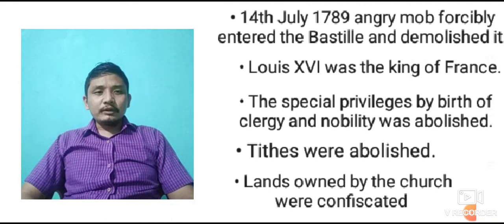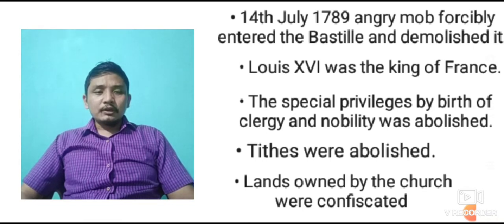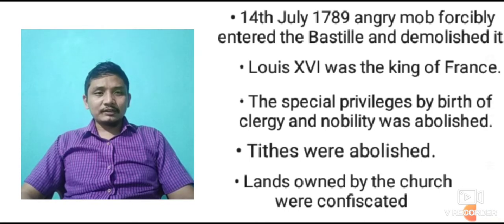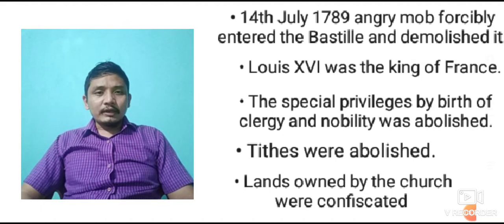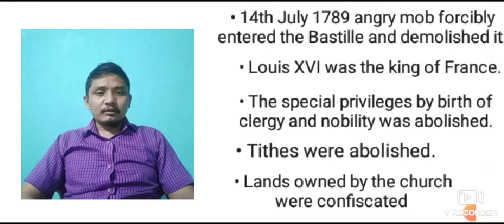Tithes were abolished. Tithe means the special tax imposed by the church, a religious institution, which the third class people used to pay to the churches. After the French Revolution, the third class people stopped paying this tax to the church. And after that, lands owned by the church were confiscated.